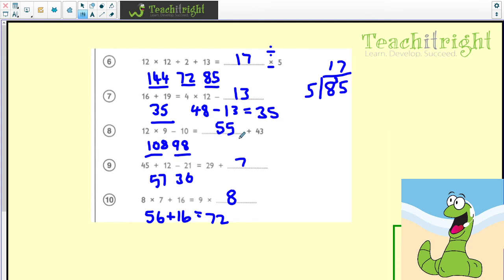And then I need to make 98 on this side. So again, we could do the inverse. So we could take 43 away from 98 to get our answer. So we would get 55.